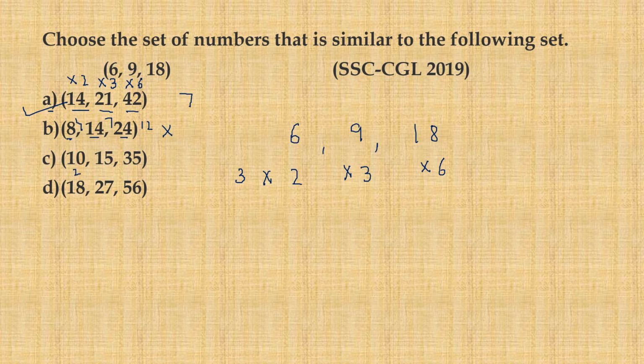So 5 times 2 gives us 10, 5 times 3 gives us 15 and 5 times 7 gives us 35. Again, this is not in accordance because this should be 6 not 7. Then 18, 27 and 56, these three are again multiples of 3. 3 times 6 is 18, 3 times 9 is 27 and 56 is not a multiple of 3, I am afraid. So again, this is also ruled out. So we are left with just one correct possibility, that is option A, and that should be the final answer to this question.